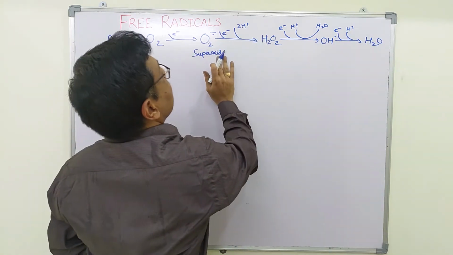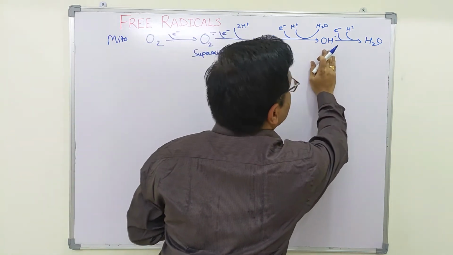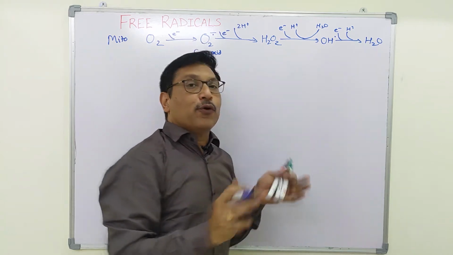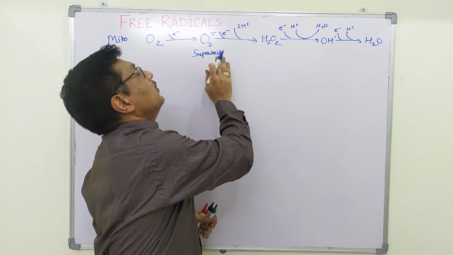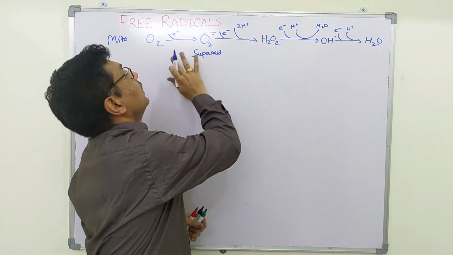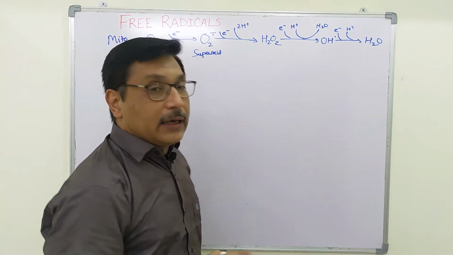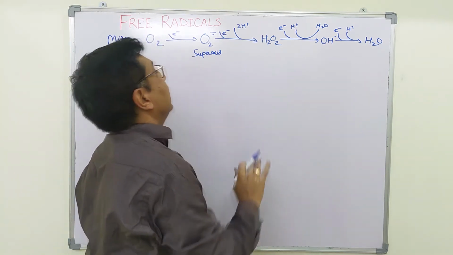Generally, the superoxide, H2O2 and hydroxyl radicals are tightly bound to complex 4 and thereby are not released, but still 2 to 3% of these, the superoxide radical, hydrogen peroxide and hydroxyl radical, are leaked and can cause damage.